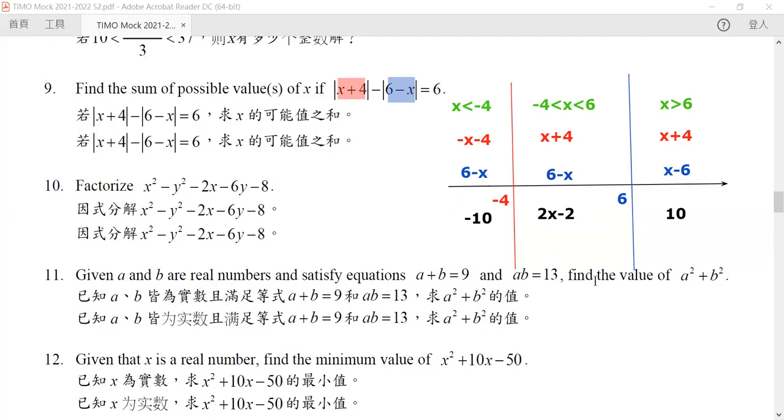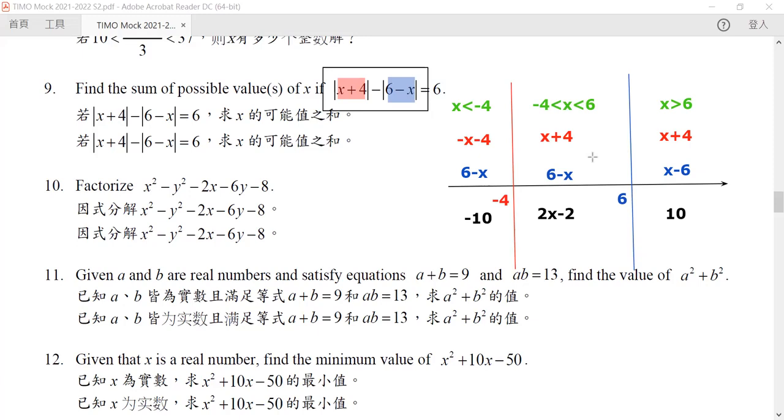So we have 3 different sets of values. Whenever x is less than -4, the expression on our left will always be equal to -10. For our expression between -4 and 6, it will be equal to 2x minus 2.